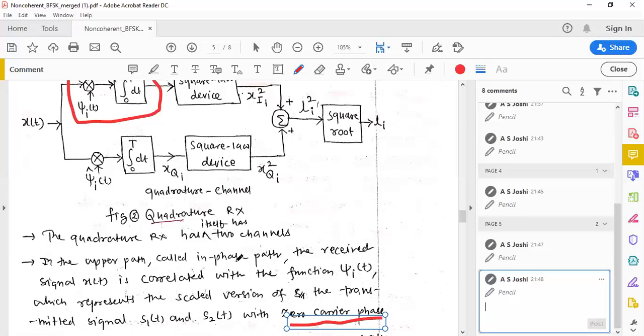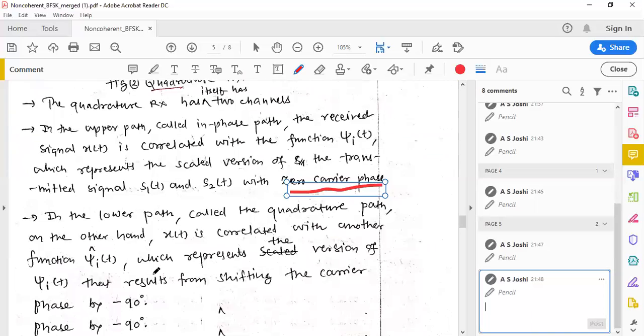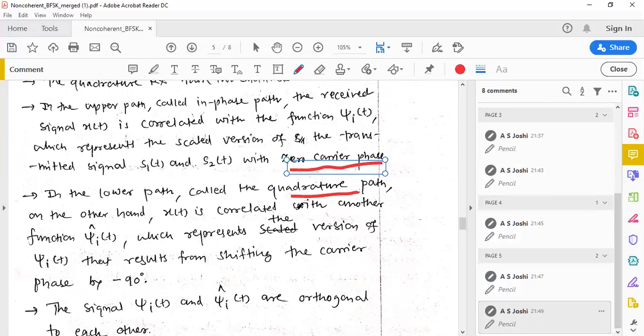So in the upper path, called the in-phase path, the received signal is correlated with the function psi I of t, which represents the scaled version of the transmitted signals S1 of t and S2 of t with zero carrier phase. In the lower path, called the quadrature path, x of t is correlated with another function, psi I cap of t, which represents the version of psi I of t that results from shifting the carrier phase by minus 90 degrees.